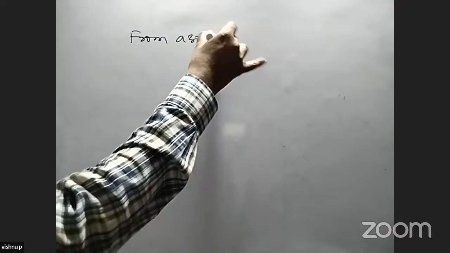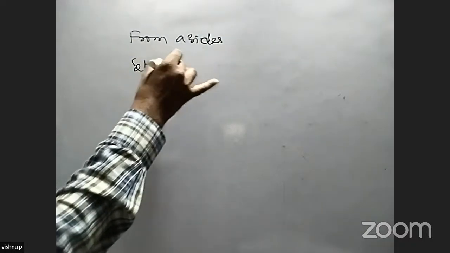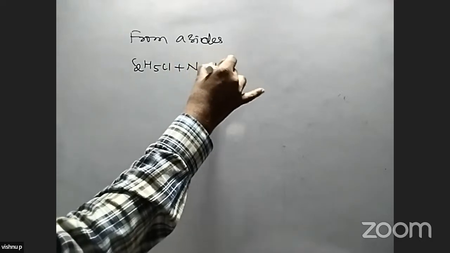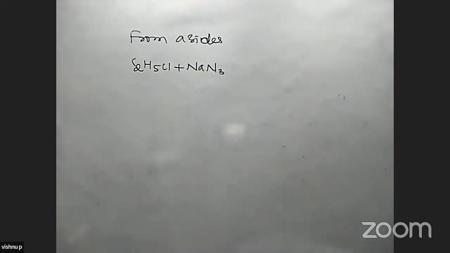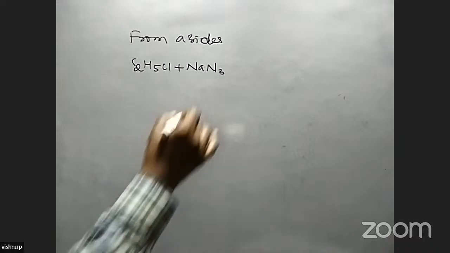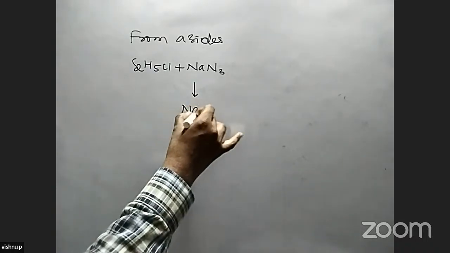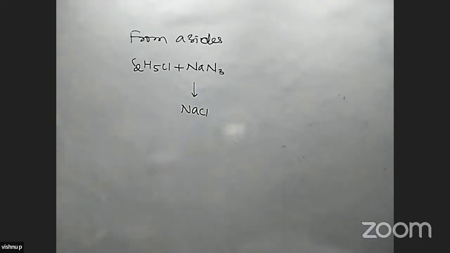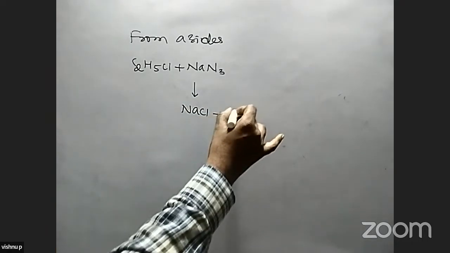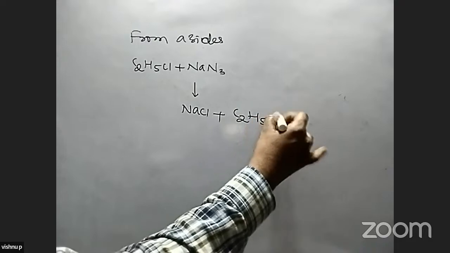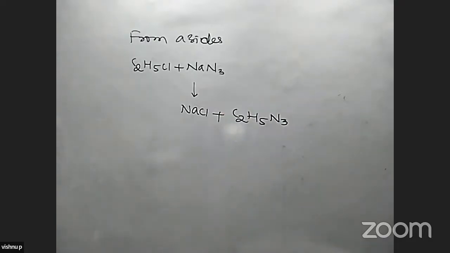Second is from azides. Alkyl halide, when it reacts with sodium azide, NaN3 is called sodium azide. So what is the compound formed in this reaction? Sodium chloride along with ethyl azide is formed in this reaction.